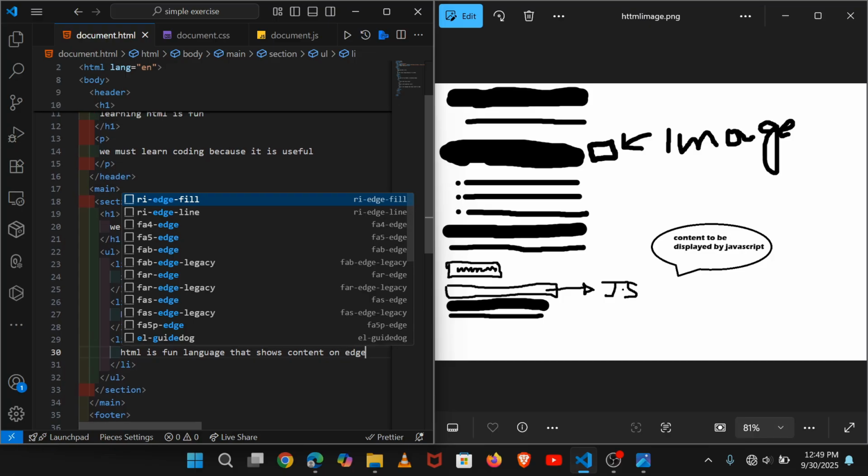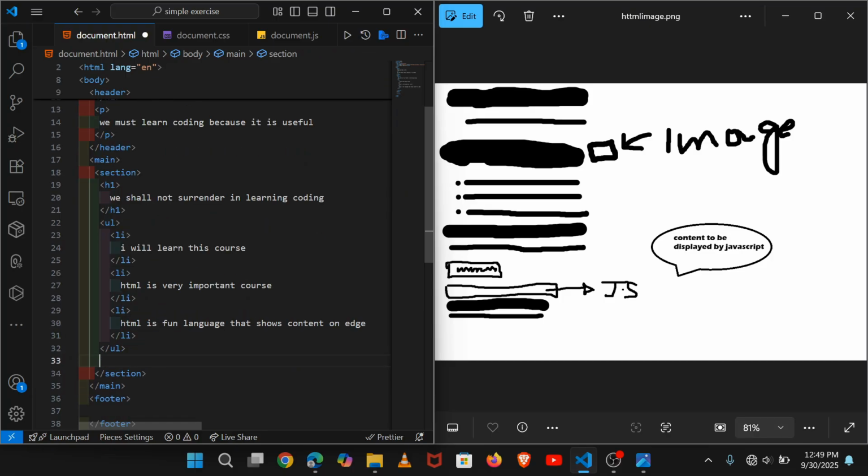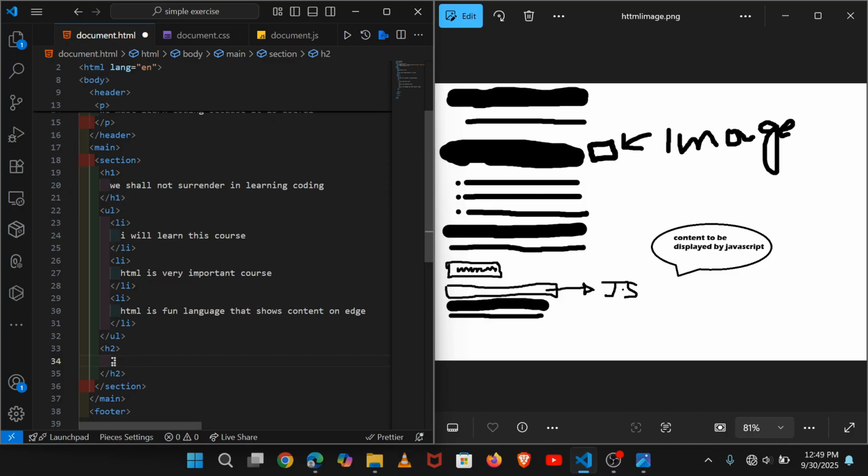Then below the unordered list, we are going to put 3 things, which is a header also, for example heading 2, which is below heading 1. This is the highest size, this is the lowest size to this, and there is heading 3, heading 4, heading 5. If you want to follow along with the crucial part, the beginning of the HTML course, I have already uploaded the video about coding for beginners, where I talked about these headings.